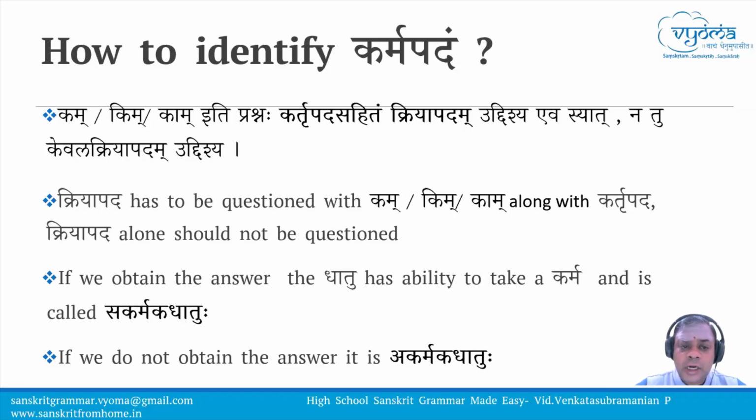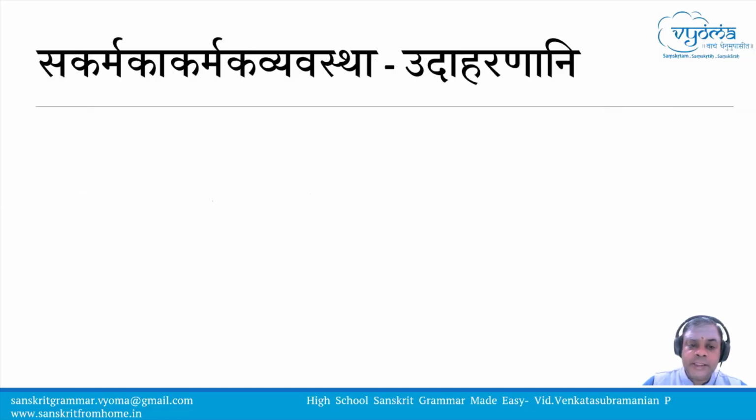If the answer is not obtained, or if there is no possibility of obtaining an answer, it is called an akarmaka dhatu. So this is an important property of a dhatu. Now there are many properties of dhatu. The first property is whether it is a parasmaipadi dhatu or an atmanepadi dhatu. The second important property or attribute of a dhatu which we should know is whether it is a sakarmaka dhatu or an akarmaka dhatu. Let us see one example.